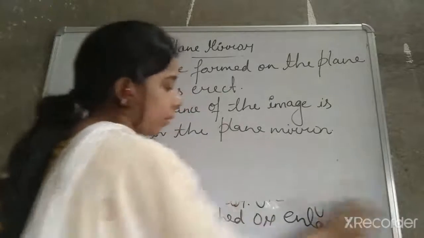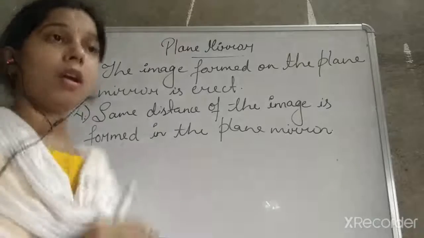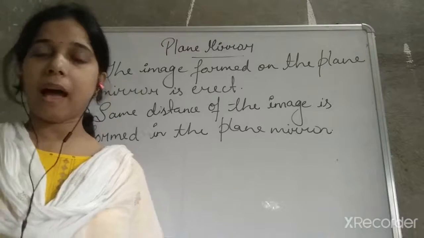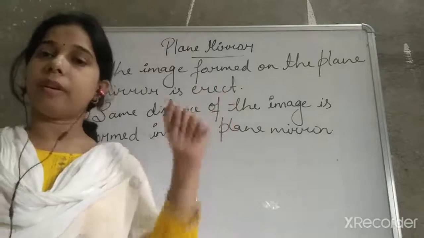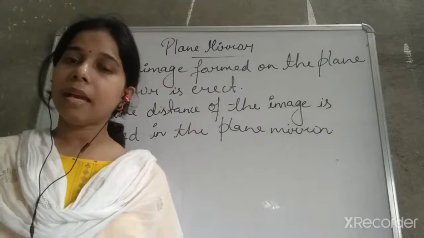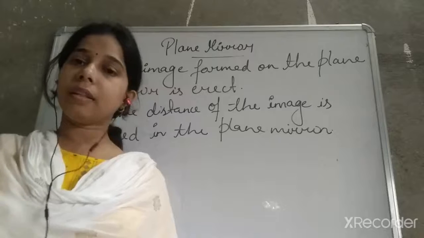One very important point is there, student. Now tell me, if you are standing in front of the mirror and you lift up your left hand, what will you see in the mirror? You will find that the image in the mirror is lifting the right hand.